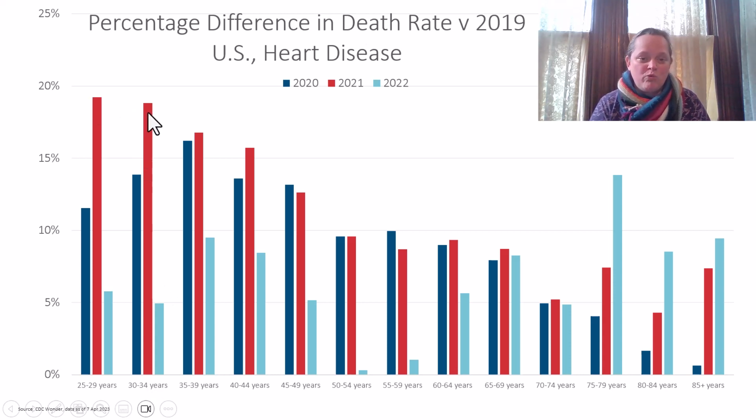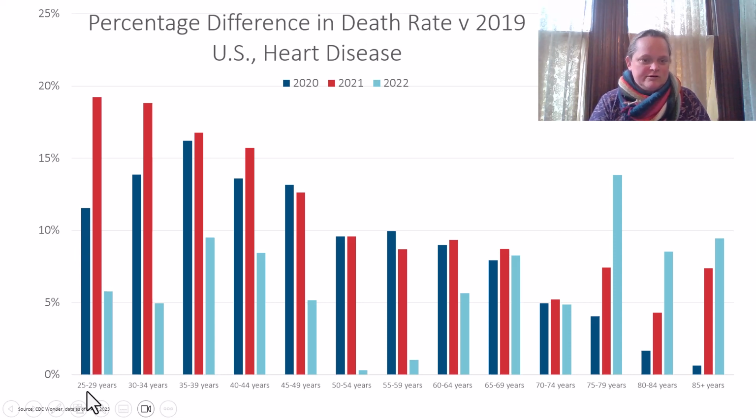We're seeing our worst experience, and it kind of comes down, kind of like this slope. Isn't that interesting for 2021? It's a little different pattern for 2020, so that's our dark blue. And all of this is in relation to the rate seen in 2019. Okay, I'm comparing it all against 2019.